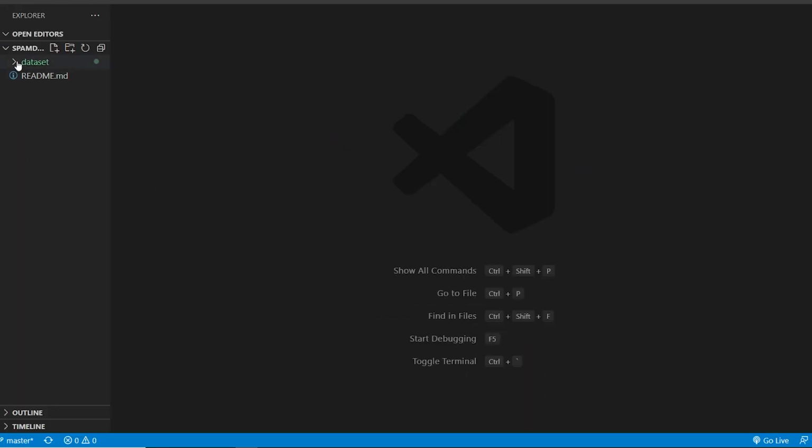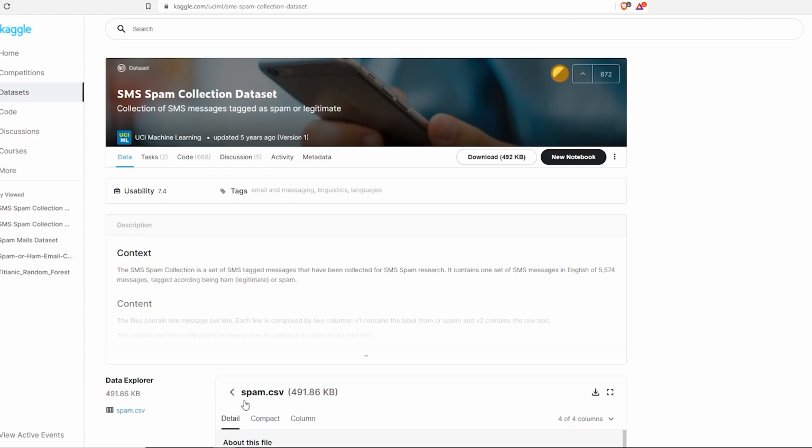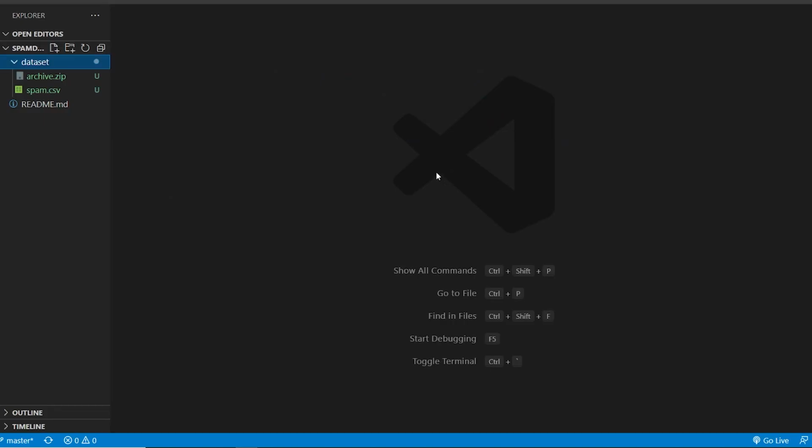I have made a dataset folder where I have the archive.zip, which you can get. Once you have made a Kaggle account, Kaggle is very good for competitions and such things. You just have to click on download. This is hardly 492 KB, and after that you will have to unzip it. It gives you spam.csv. Alright, so let us get started.